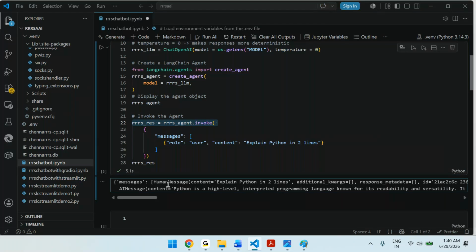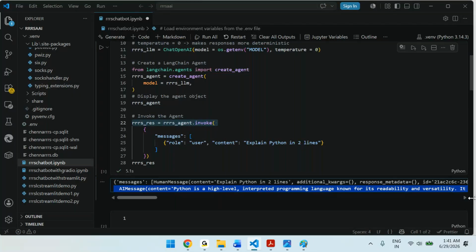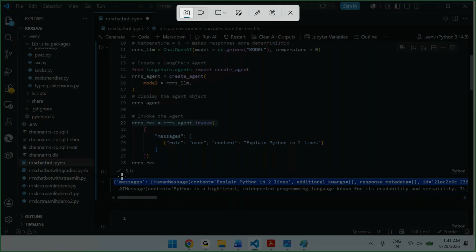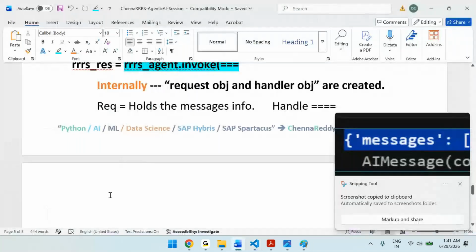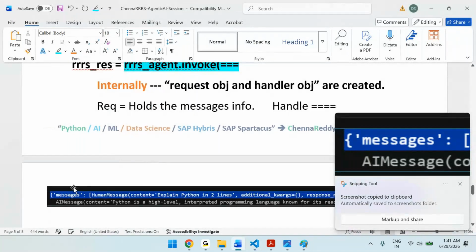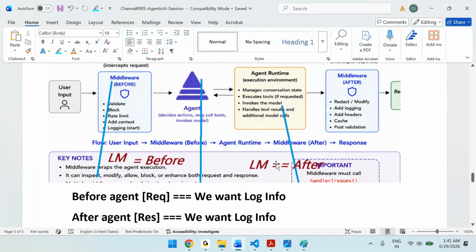These are the messages information, right? If you want messages information, what can you use going forward? Request object. That's it.